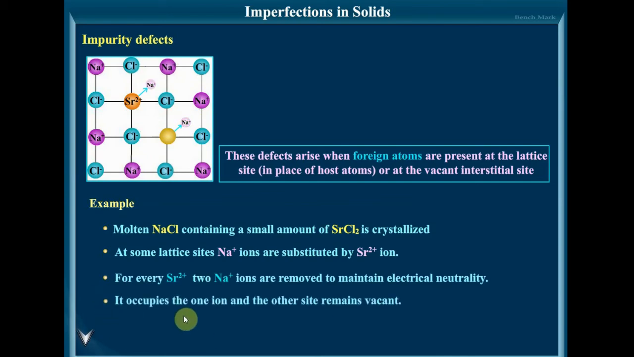So you can find there was an Na+ there. Here also there is one. So 2 Na+ are replaced by 1 Sr2+ ion. It occupies one site and another site remains vacant. So this type of defect is called imperfections in solids. This type of imperfection is called the metal deficiency